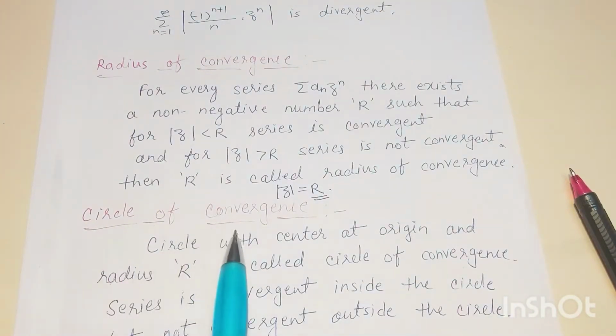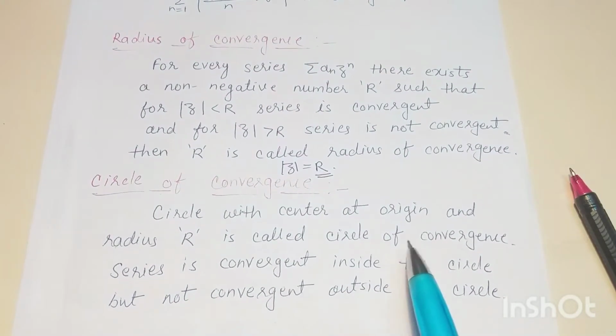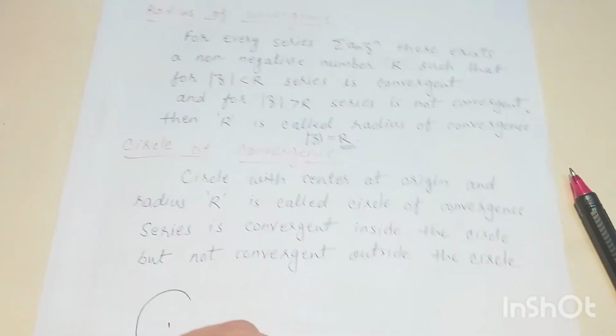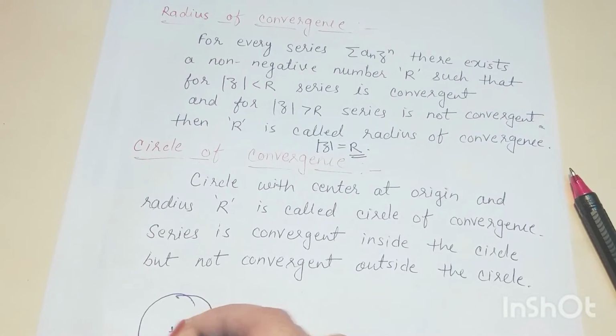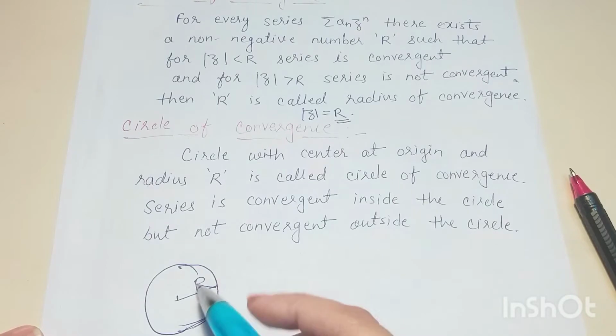Next, circle of convergence. If we draw a circle taking center at the origin and radius r, then this circle is called the circle of convergence.